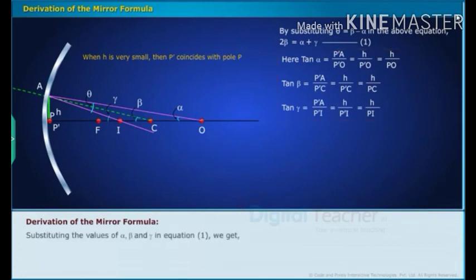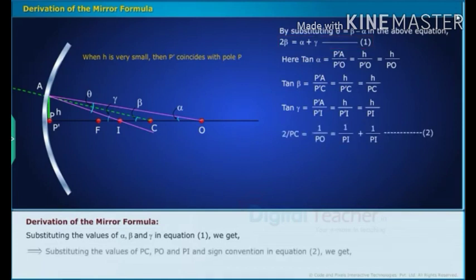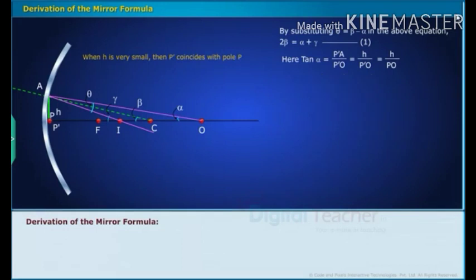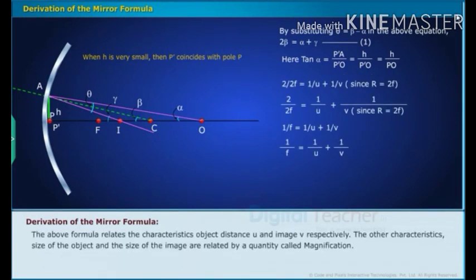Substituting the values of alpha, beta and gamma in equation 1, we get equation 2. Substituting the values of PC, PO and PI and applying the sign convention in equation 2, we get the mirror formula, whose calculations are shown on screen. The above formula relates the characteristics object distance u and image distance v respectively.